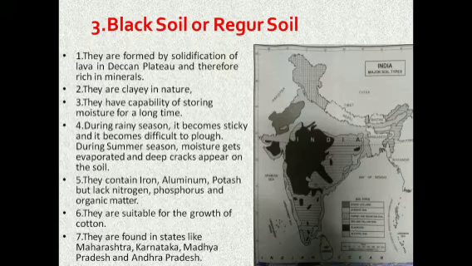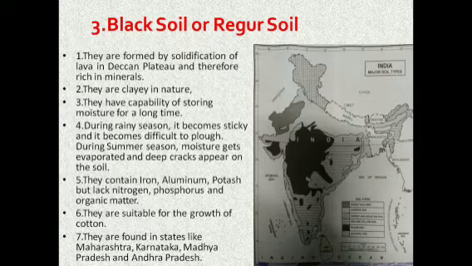During the rainy season, it becomes sticky and it becomes difficult to plough. During the summer season, moisture evaporates and deep cracks appear on the soil. They contain iron, aluminium, potash, but lack nitrogen, phosphorus and organic matter. They are suitable for growth of cotton. They are found in states like Maharashtra, Karnataka, Madhya Pradesh and Andhra Pradesh.